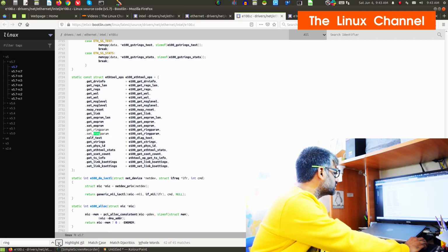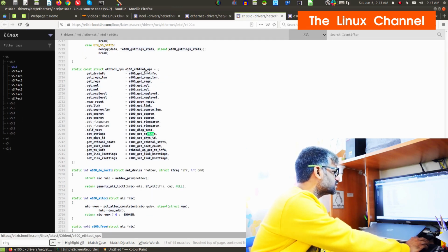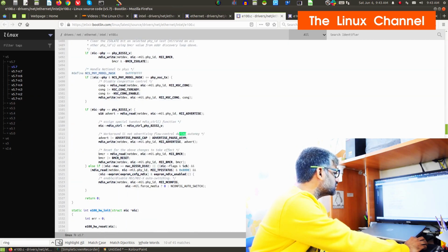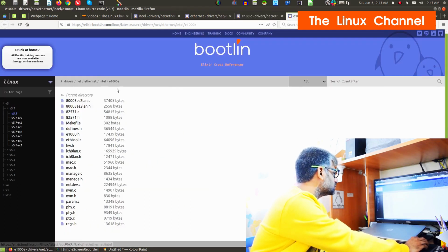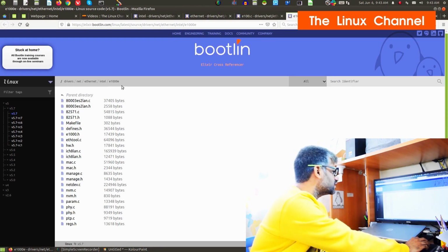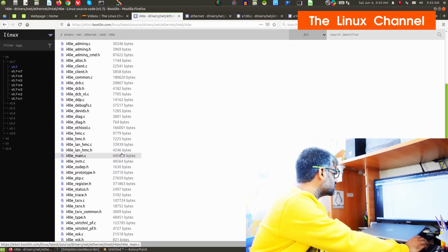Let us just go here. There are certain ring parameters here. We can go back. You can see these are various ethtool operations, and for that you have all these callback APIs registered. Apart from that, you should also find a definition of the buffer and stuff. This is one code. If you go to this e1000e, which is the 1 Gbps NIC card driver, you should find this somewhere. Since I know this driver well, I can show some examples over here.